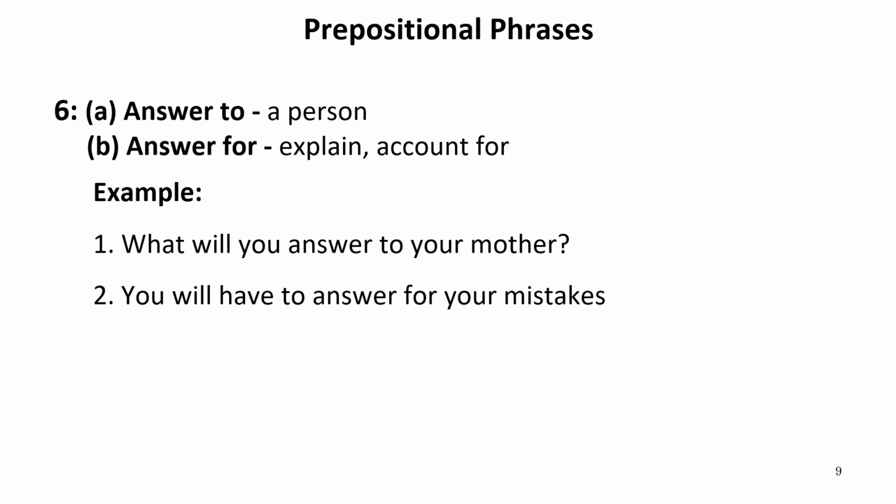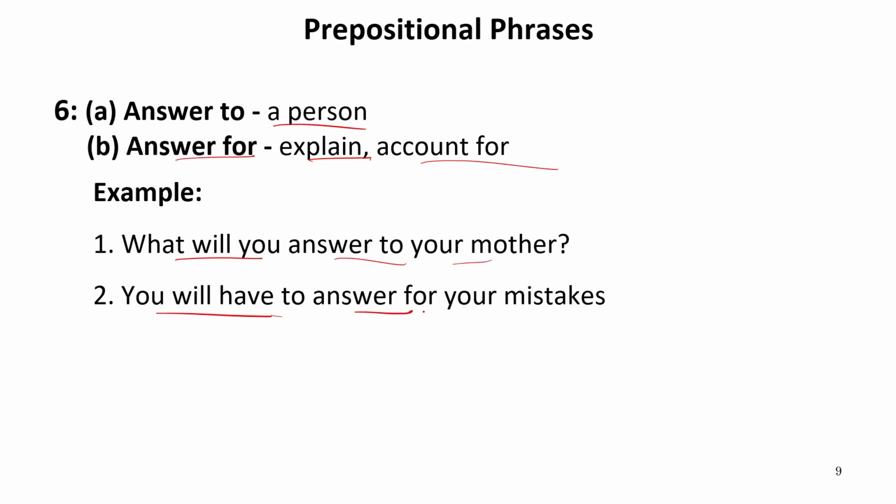For example, if I'm asking you a question, you will answer to me. But if I say answer for, it means I'm giving an explanation for something. So answer to is for a person, or answer for, that means to explain something, account for. For example, what will you answer to your mother? It means if your mother asks this, what will you answer to her?